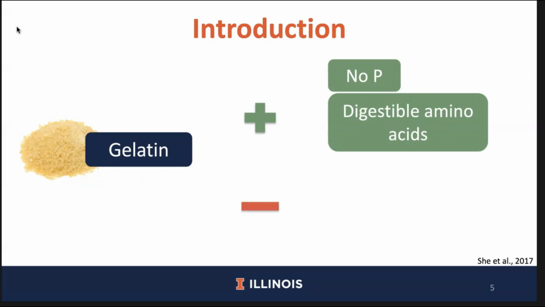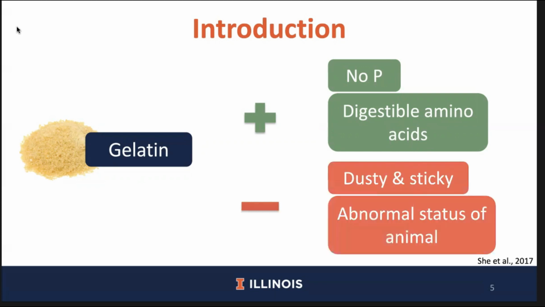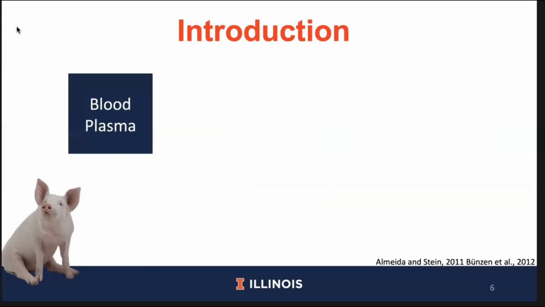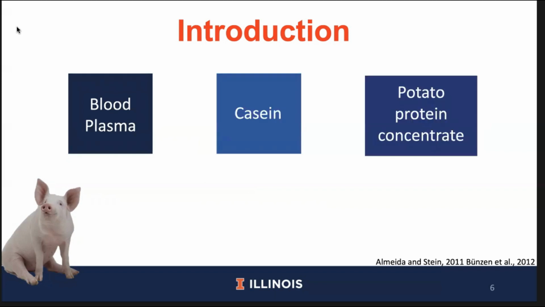However, gelatin can be dusty and sticky and can lead to the abnormal status of the animal both nutritionally because of reduced palatability and physiologically because no phosphorus is being provided in the diet. Some alternatives to gelatin include spray-dried plasma, casein, and potato protein concentrate. Spray-dried plasma is sometimes used to determine the basal endogenous loss of phosphorus because it is assumed that the phosphorus contributed by spray-dried plasma is 100% absorbed.